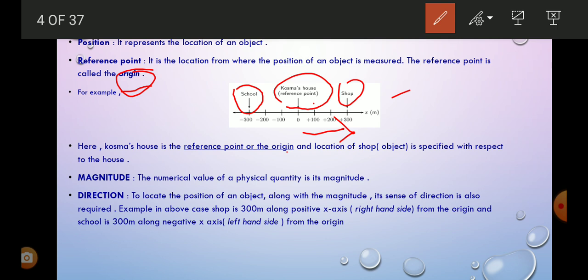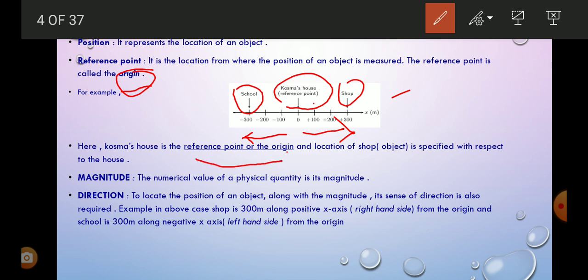In the same way, the school is along the negative x-axis, and it is 300 meters away from the reference point. So here Kusma's house is the reference point to locate the school and shop, or it is also called the origin.